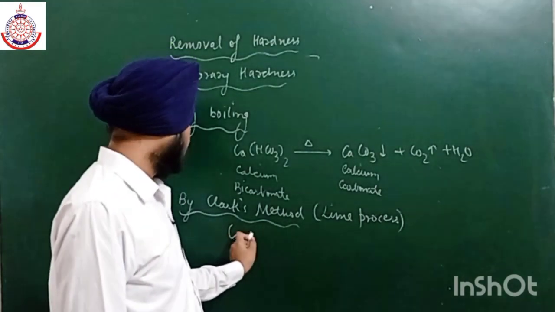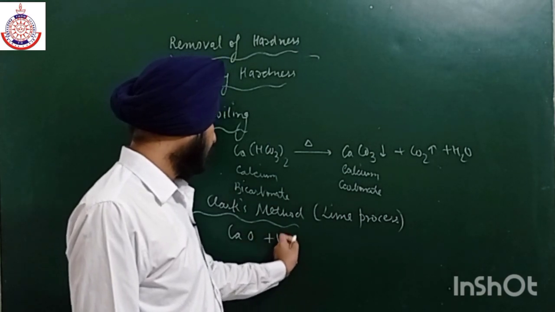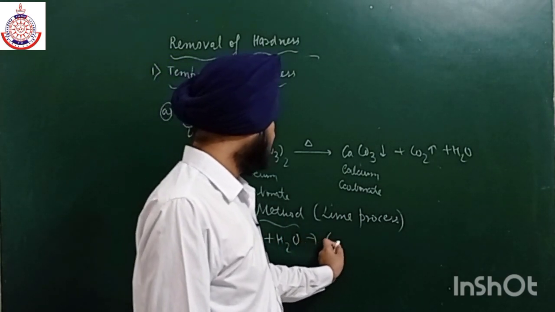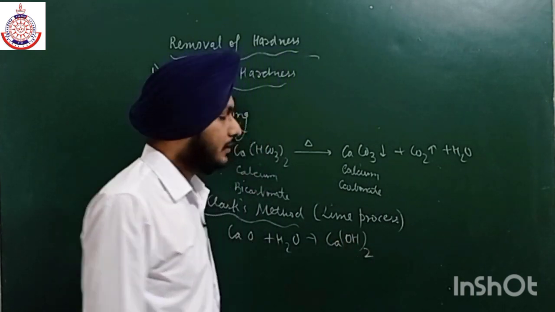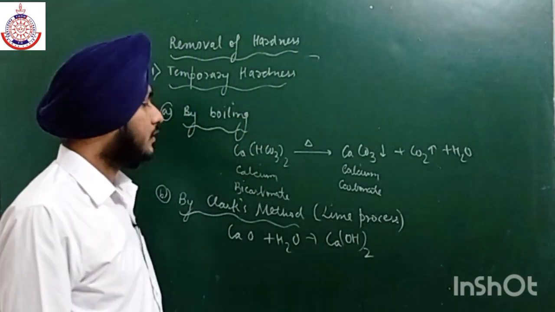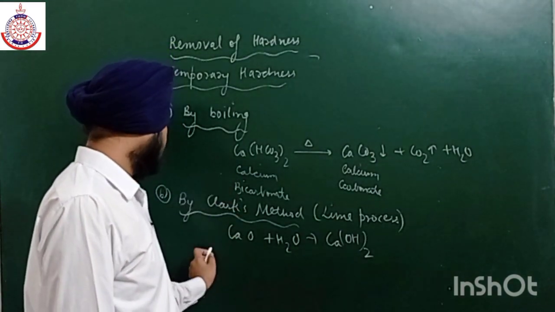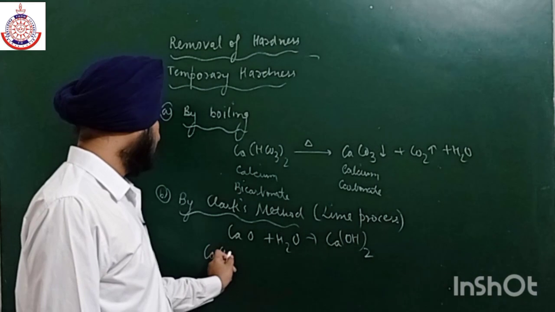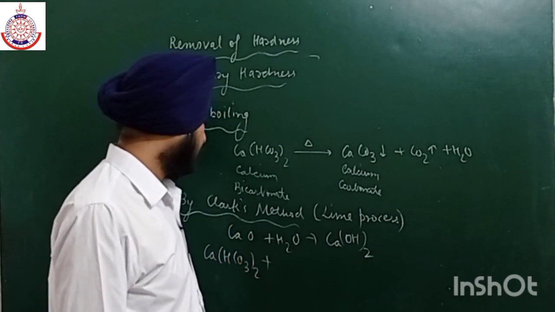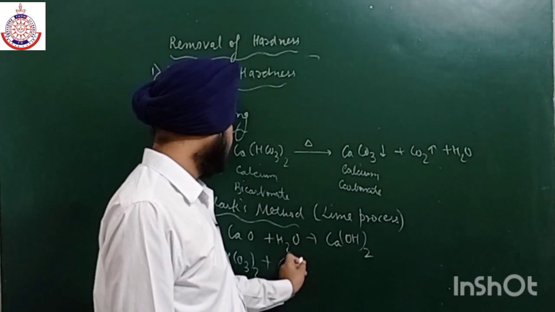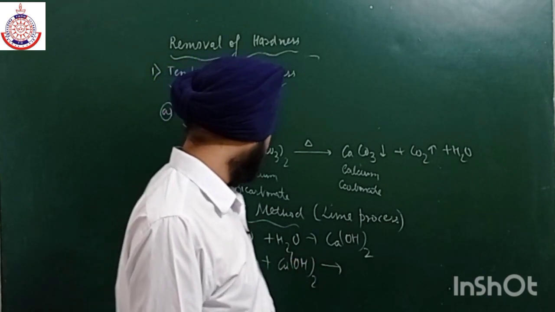So CaO, that is quick lime, plus water gives calcium hydroxide, which is known as lime water or slaked lime. Then this calcium hydroxide reacts with the hard water. For example, calcium bicarbonate reacts with this calcium hydroxide, lime water, and gives again calcium carbonate.